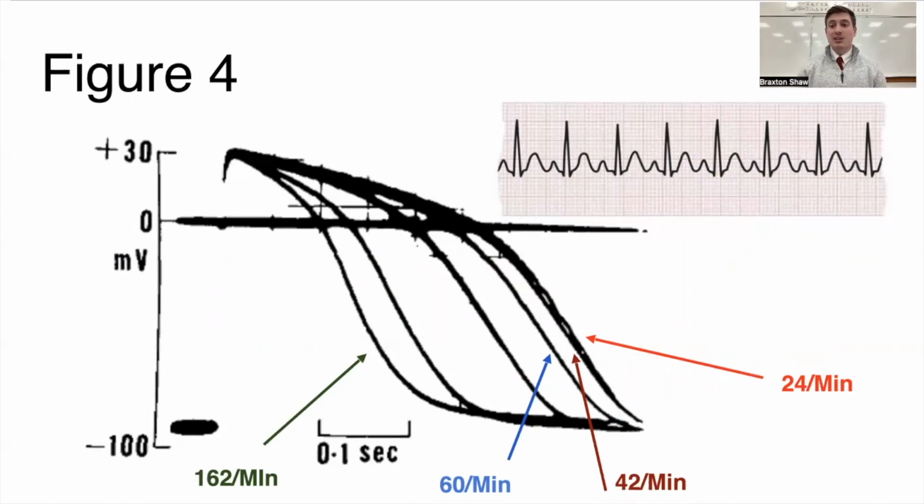When we increased the rate of stimulus to 60, though, the action potential decreased dramatically. And we kept on doing this until we got to 162. And as you look at 162, you can see that the length of the action potential is a lot shorter. So something we learned is that as we increase the rate of the stimulus, the time of our action potentials gets progressively shorter, or progressively faster, sorry.